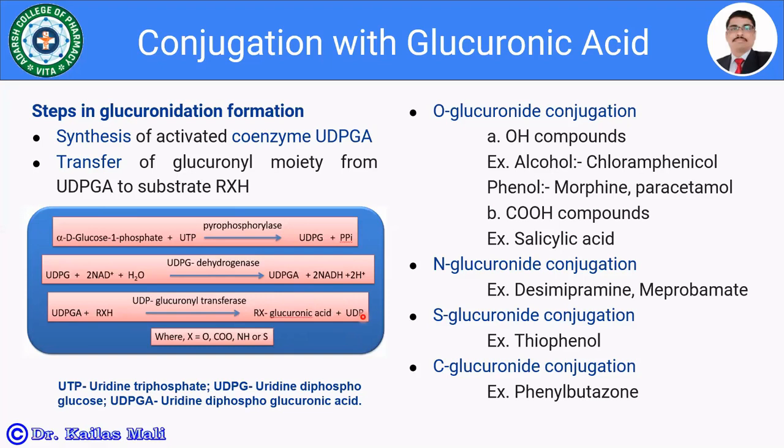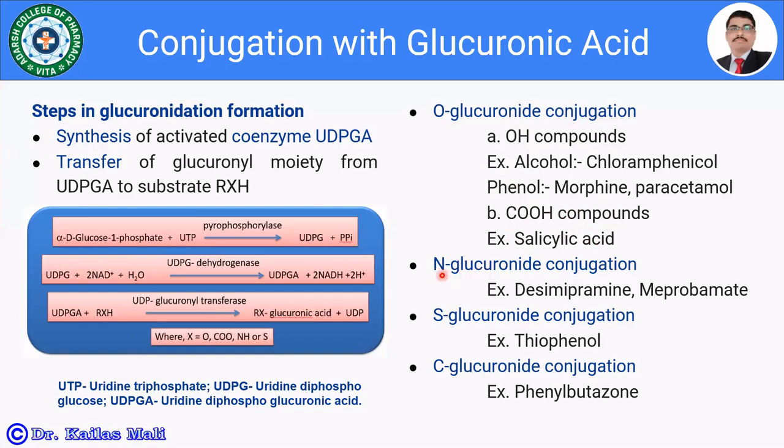Glucuronic acid conjugation is divided into 4 types of conjugation, as we have previously seen. That is O-glucuronide conjugation, N-glucuronide conjugation, S-glucuronide conjugation, and C-glucuronide conjugation. In the case of O-glucuronide conjugation, the compounds contain the OH group, for example, alcohol and phenol. Chloramphenicol is an example of alcohol. Morphine and paracetamol are examples of phenol. And COOH compounds like salicylic acid.